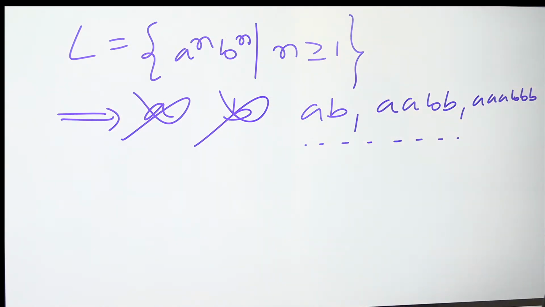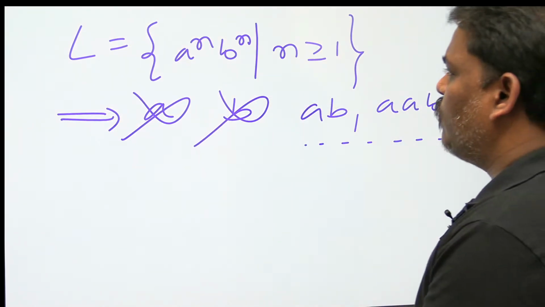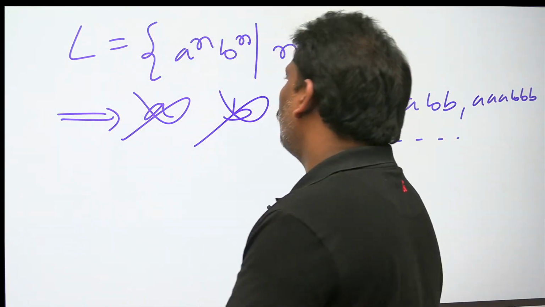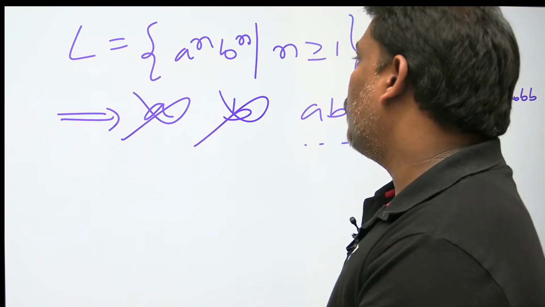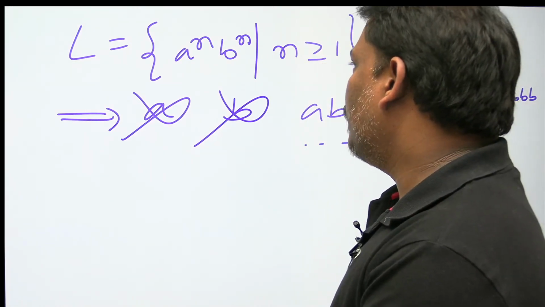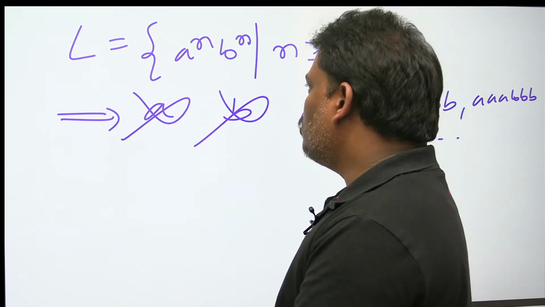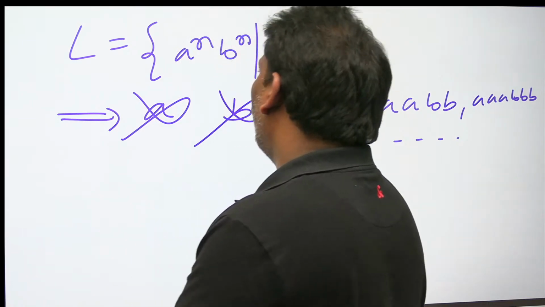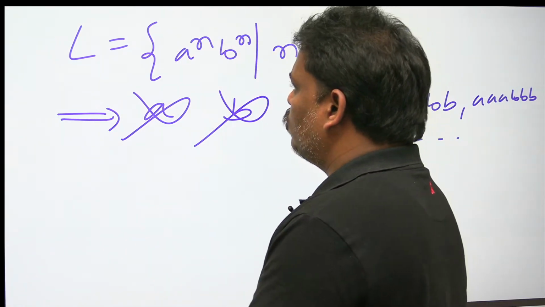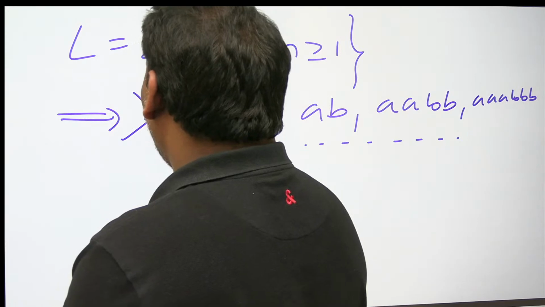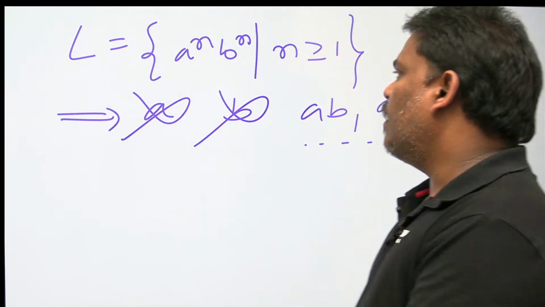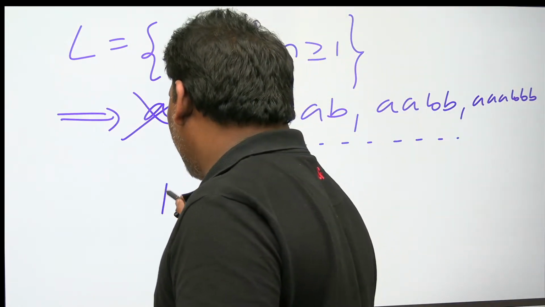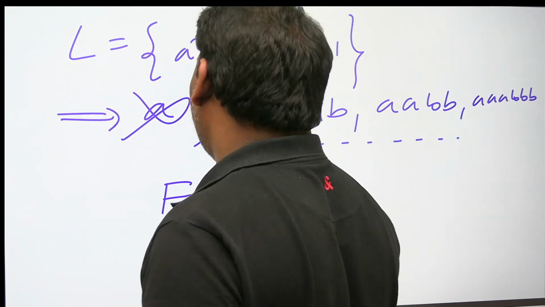In a finite automaton, remembering the first one is not possible. How many times A happened, it cannot remember. In a loop anything can happen, but here not anything. We should know exactly how many A's came. I want 10 A's means 10 B's, 20 A's means 20 B's. I should know how many times A happened, and accordingly I can calculate B. So to this language, a finite automaton alone cannot do that.